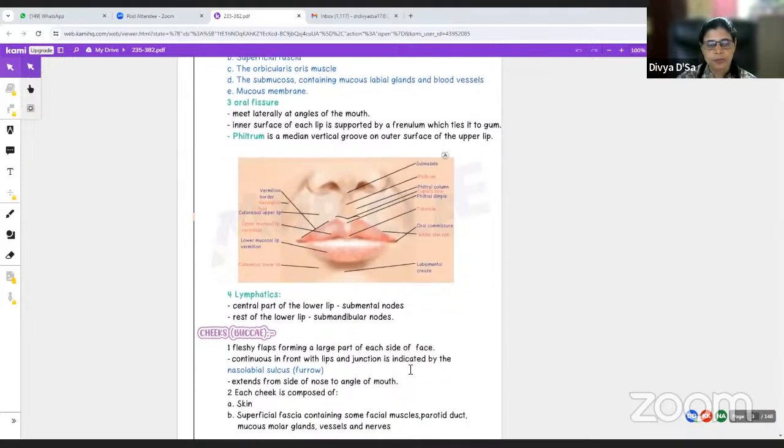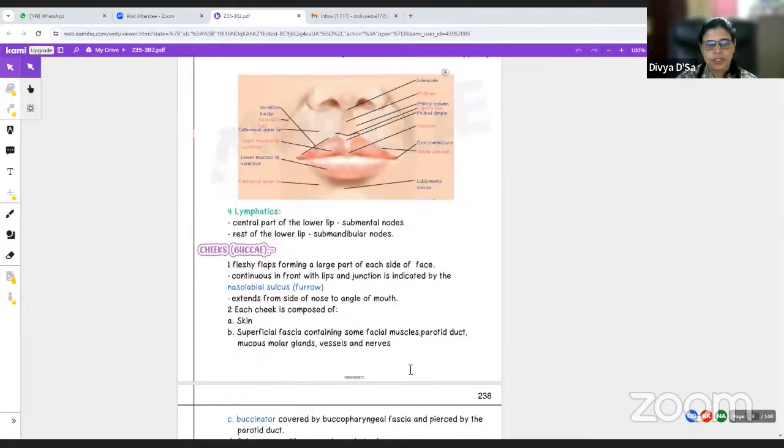Then the cheeks, or the buccal region. They are the fleshy flaps forming the larger part of the side of the face. They are continuous in front with the lips, and the junction is indicated by the nasolabial sulcus.